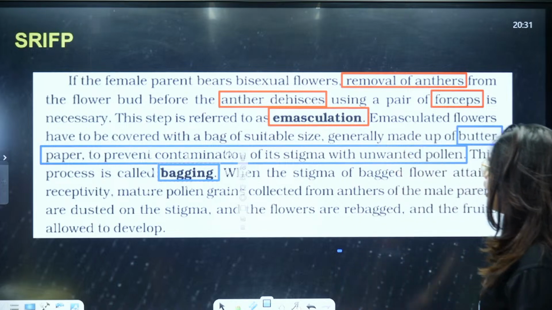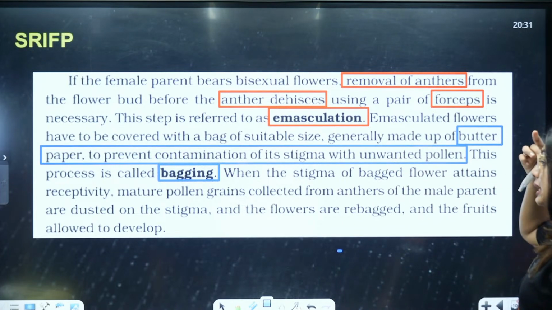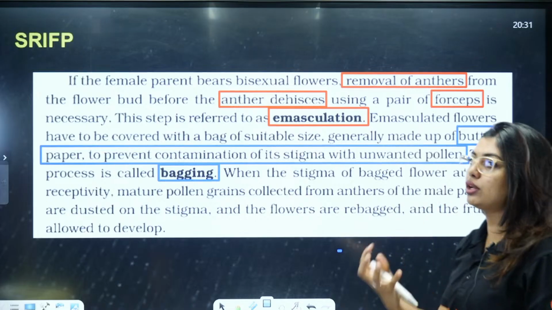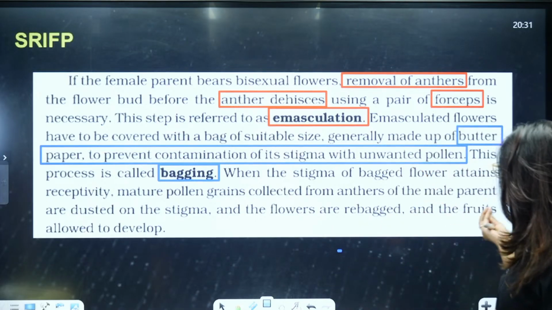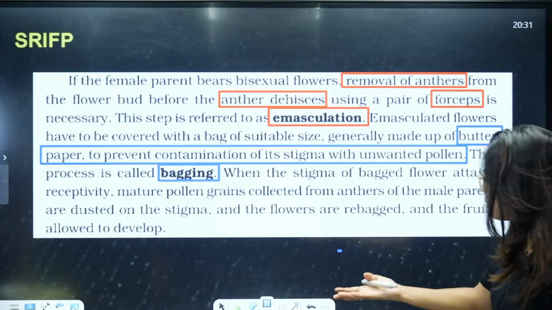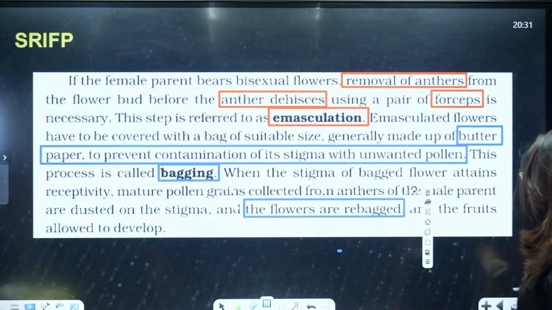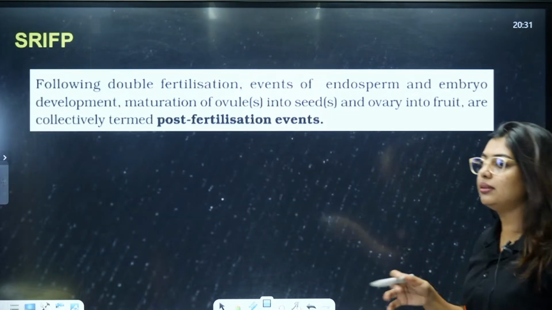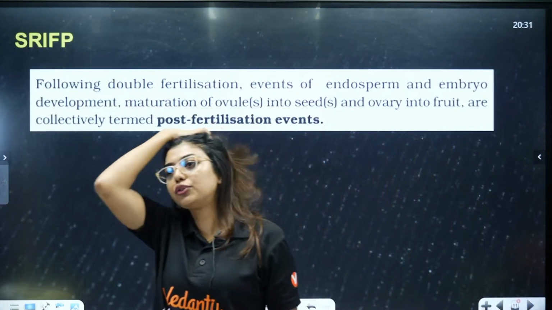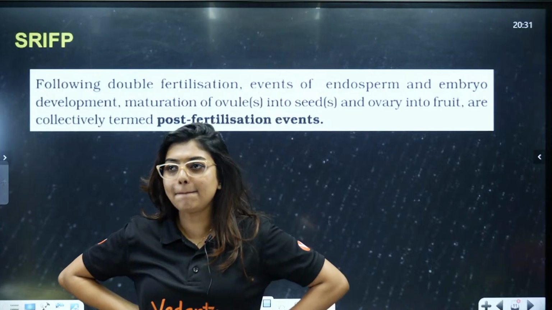Clear? Now, when the stigma of the bagged flower attains receptivity, mature pollen grains are collected from the anthers of the male parent and dusted onto the stigma, and the flowers are then rebagged. Exactly what we drew, and then the flowers are allowed to mature. Clear to all of you?